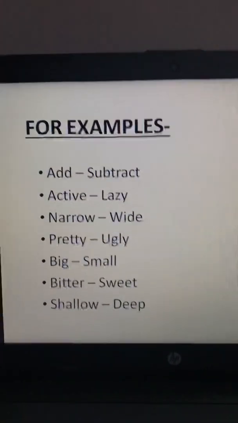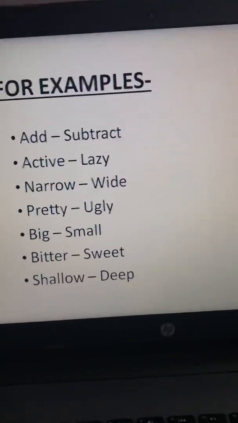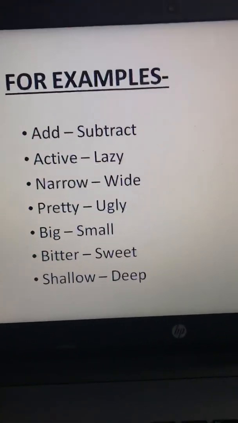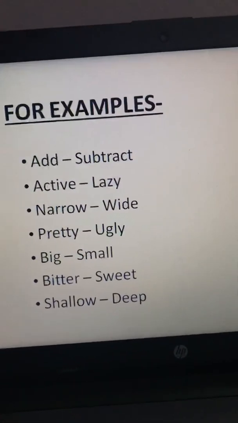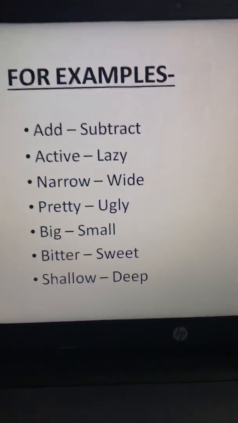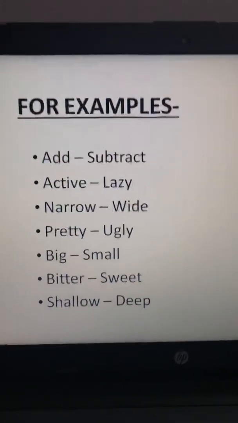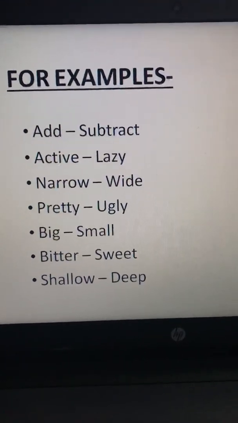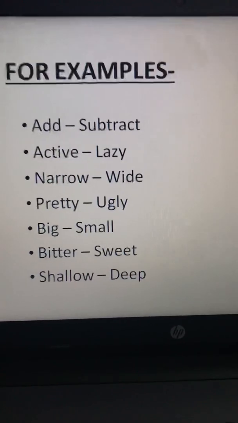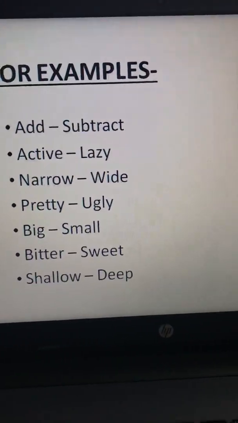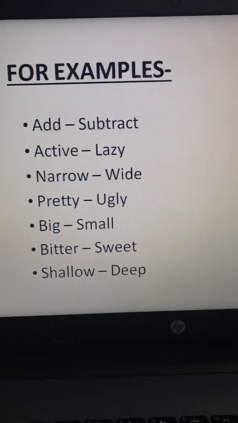Now here are some examples. As you can see, for the word add, I have the antonym subtract. Add means to add something and subtract means to delete something. Fine. So add and subtract are antonyms. Next is active. Active means a person who does all his work very quickly. And the antonym of the word active is lazy. Lazy is a person who takes so much time to do some work, or who is not active enough to do the work. Fine, so active and lazy are antonyms.